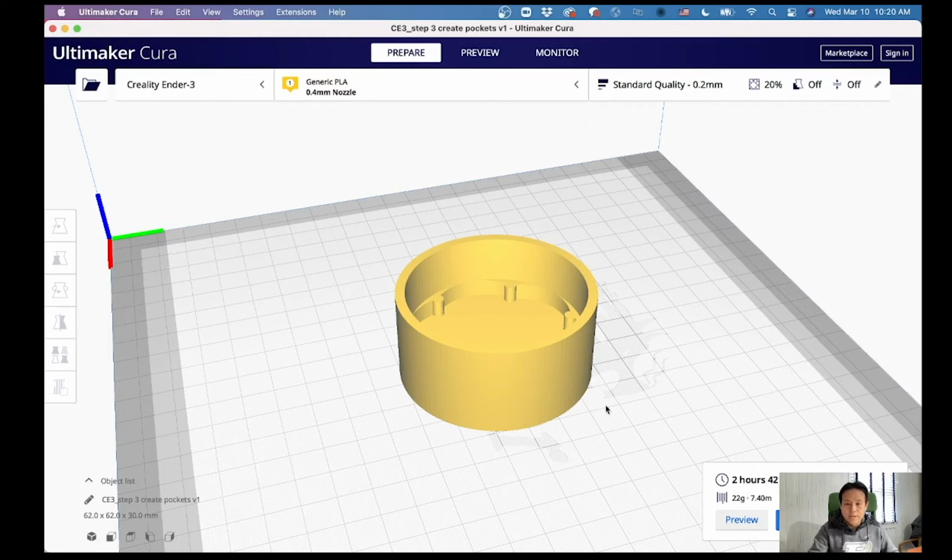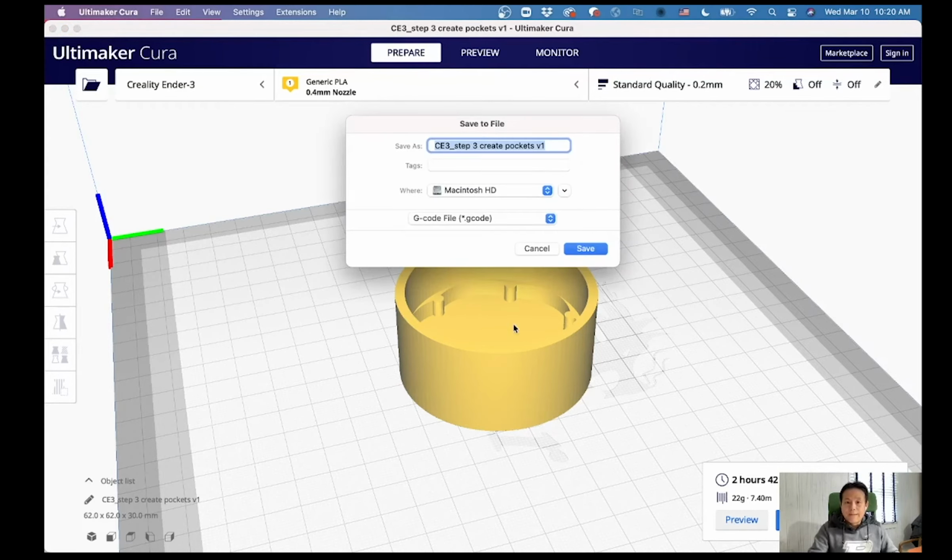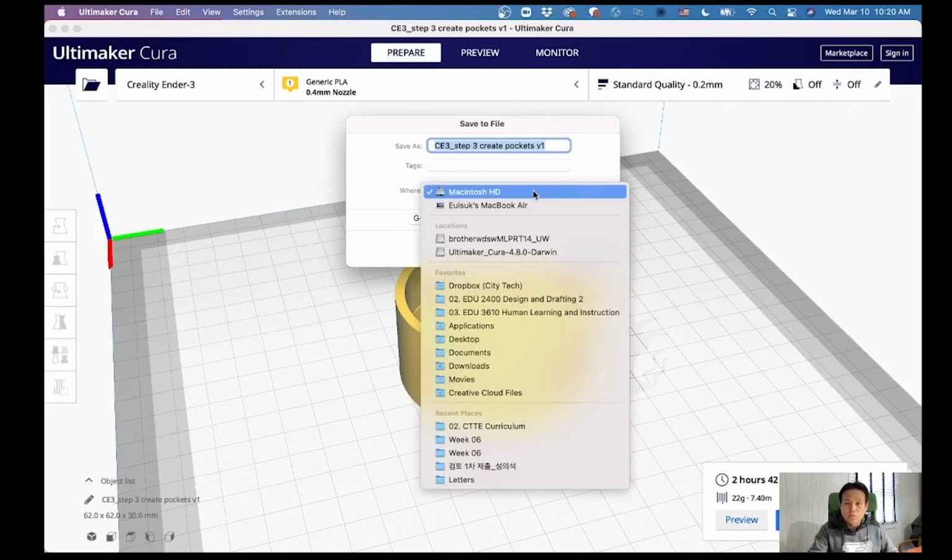Once I'm ready, I can click save to file, and I'm exporting this file to my 3D printer file format, which is .gcode. This is the file format that my 3D printer is using. So I'm going to save this file to my USB drive somewhere and find it.